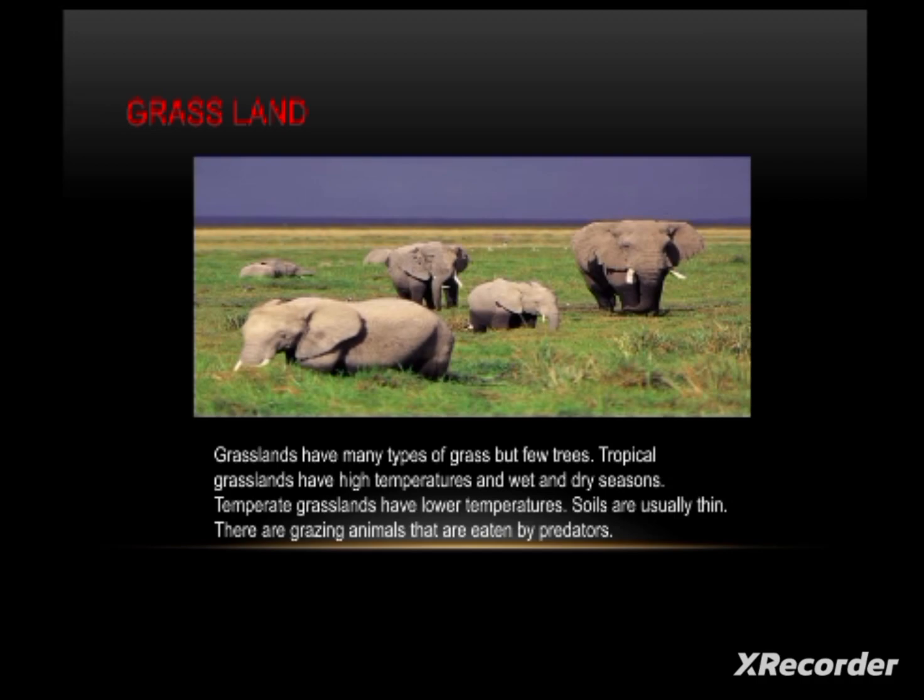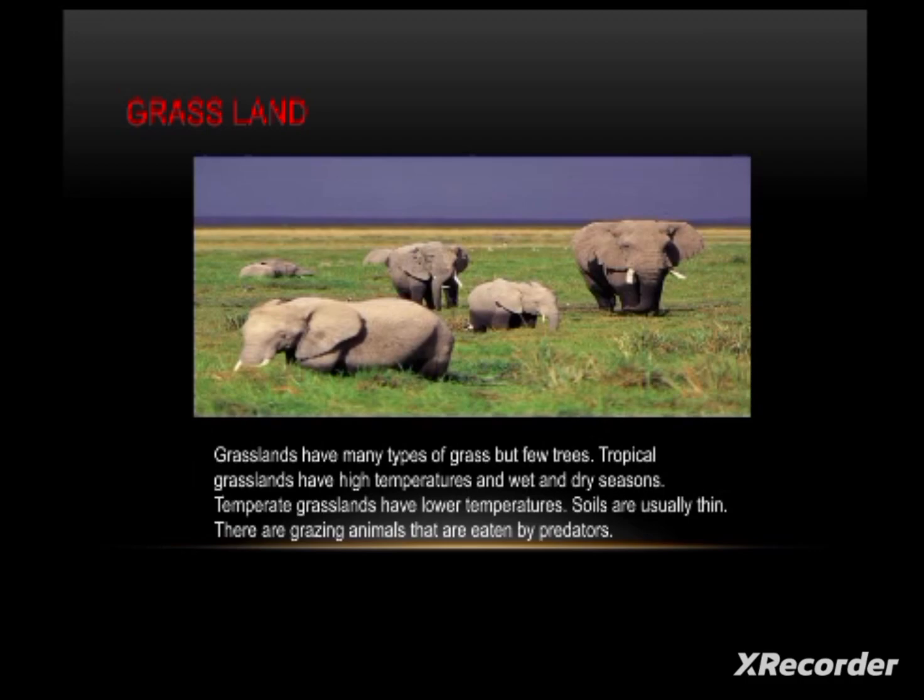Students, by looking at this picture, you can observe some elephants in the grasslands biome. What is the grassland biome? It is all the land that is covered with grasses. The grasslands have many types of grass but few trees. Tropical grasslands have high temperatures and wet and dry seasons.